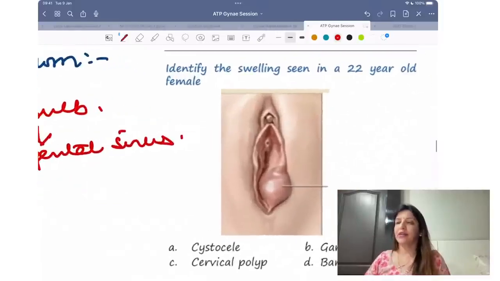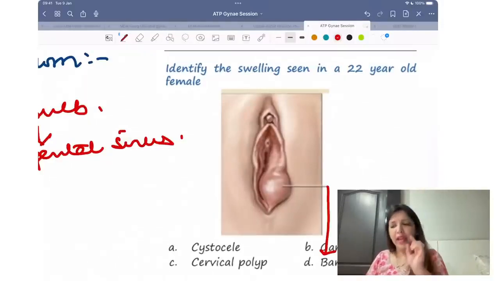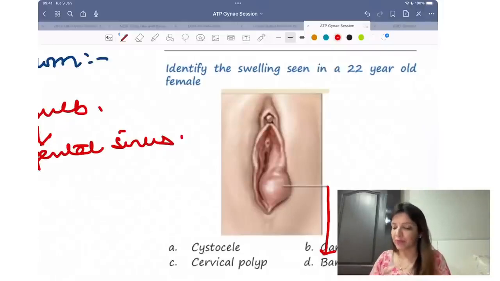Now, next and a very, very important question which you get is on Bartholin cyst. This over here is a Bartholin cyst. Whenever you see a cyst which is present between labia majora and labia minora, please remember it has to be a Bartholin cyst. Anytime if you are getting a cyst between majora and minora, it has to be Bartholin cyst and nothing else, right?